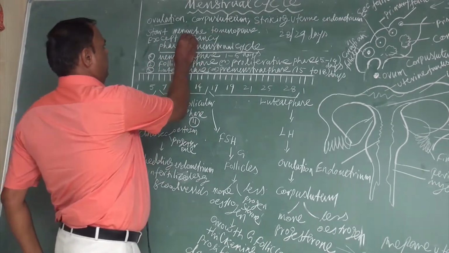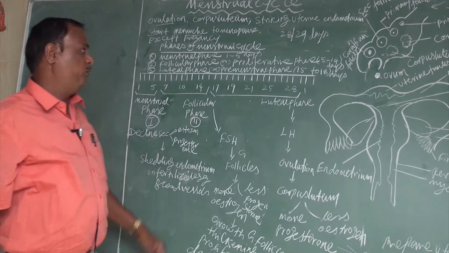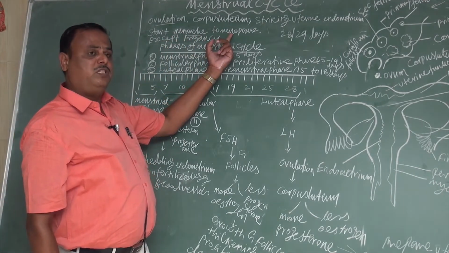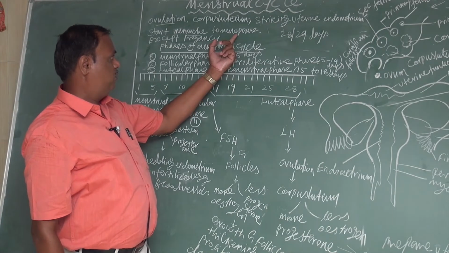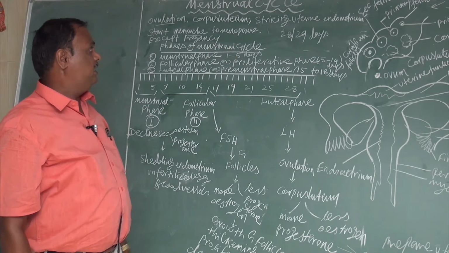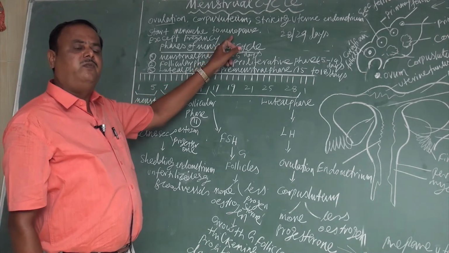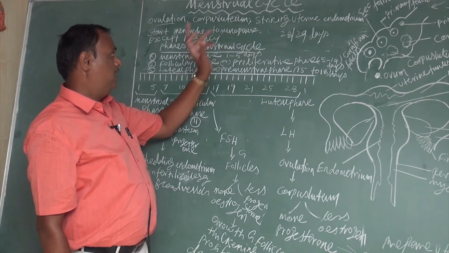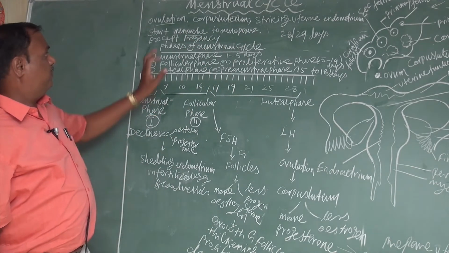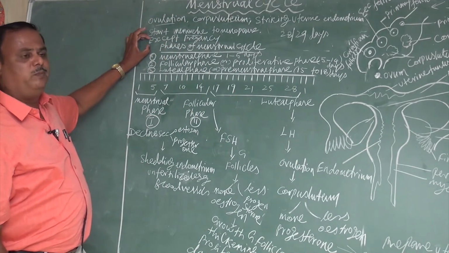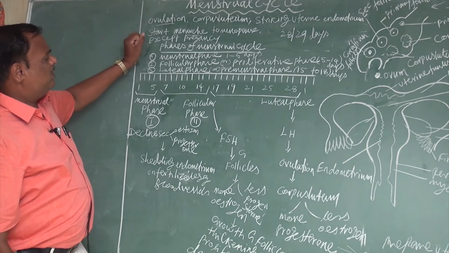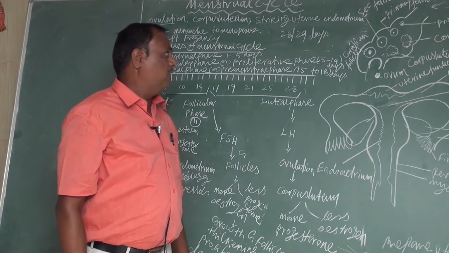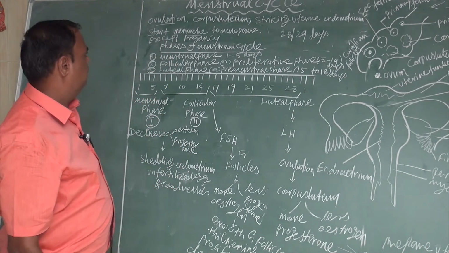Menarche means sexual maturity, the puberty stage. Menopause is the stage in a woman's life, after the age of 45 to 50, when reproductive capacity is completely arrested. The menstrual cycle occurs except during pregnancy. The menstrual cycle takes place every 28 or 29 days throughout the reproductive life of a woman.